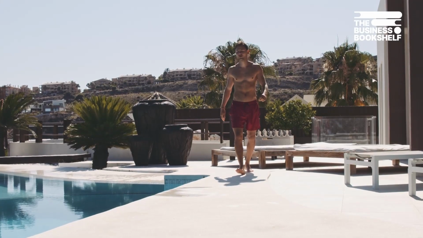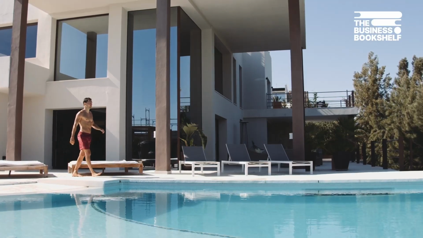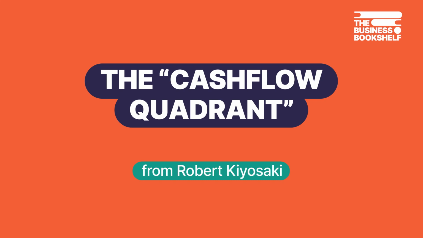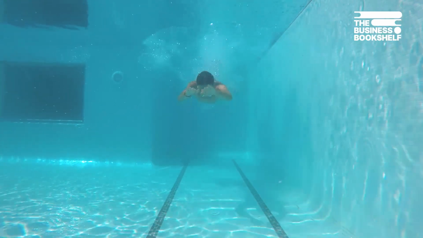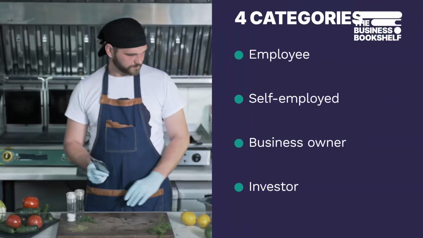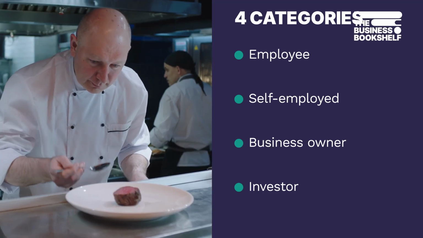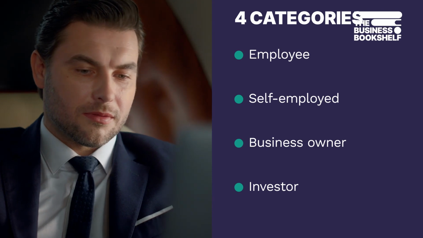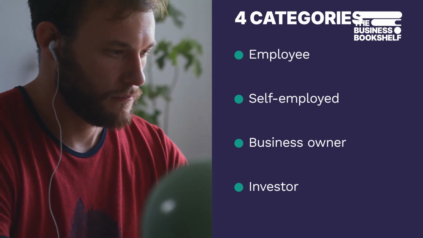If you want to know the 4 different areas of income, then this video will help you understand each section in more detail. The Cashflow Quadrant is a concept from Robert Kiyosaki's book, Rich Dad, Poor Dad. It divides people into 4 categories based on their sources of income: E, employee; S, self-employed; B, business owner; and I, investor. The idea is that people in the E and S categories have linear income.